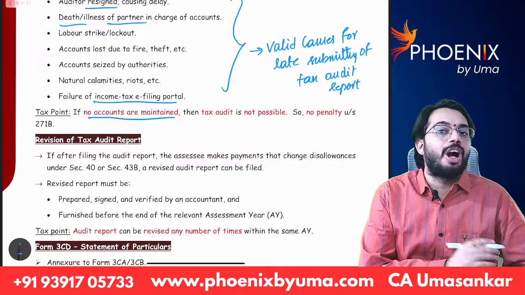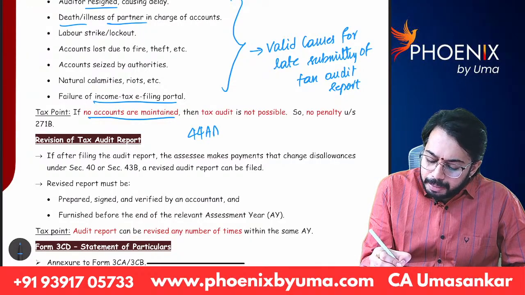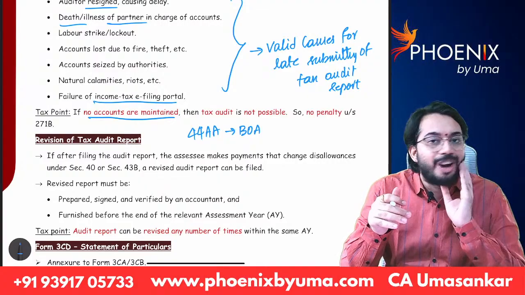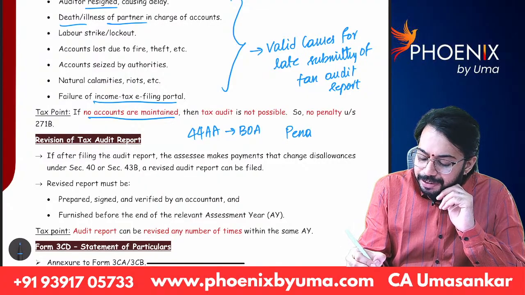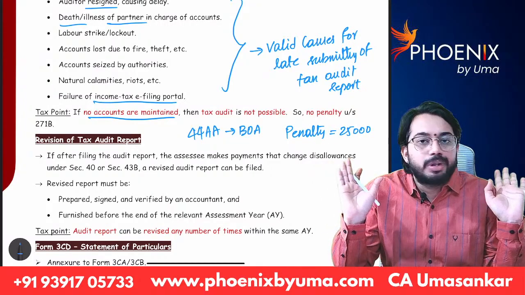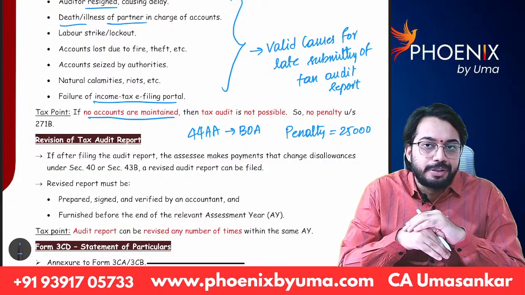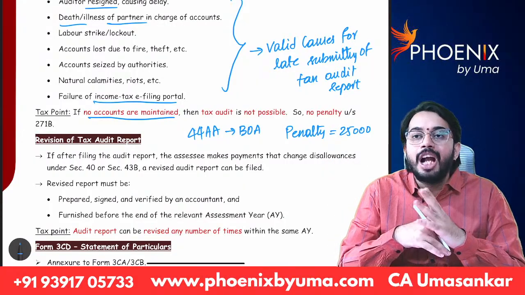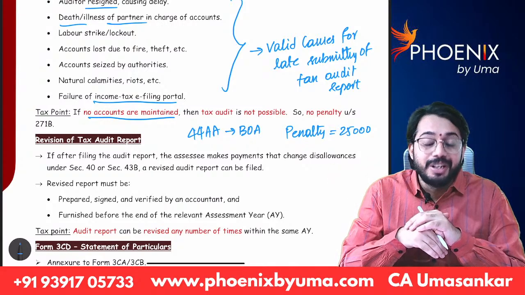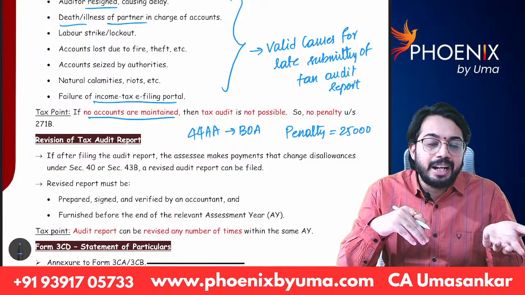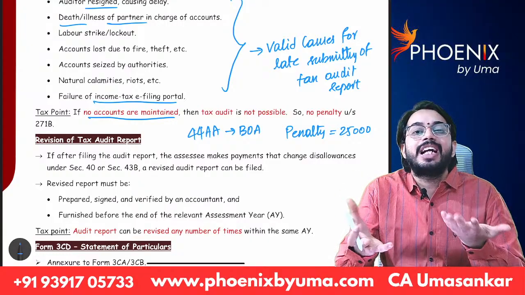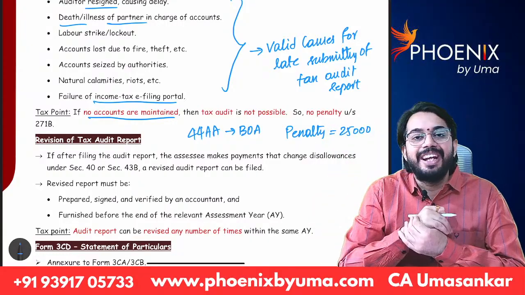If books of accounts are not maintained, see, books of accounts are required to be maintained as per 44AA. What does 44AA say? If books of accounts are not maintained, then penalty is 25,000. Now, the income tax department came. I am not maintaining books of accounts. I need to pay penalty of 25,000. I paid penalty of 25,000. Now, if books of accounts are not maintained, how will tax audit be done? So I have not done tax audit also. If books of accounts are not there, tax audit cannot be done. So that's why tax audit penalty will not be levied. Are you able to understand?